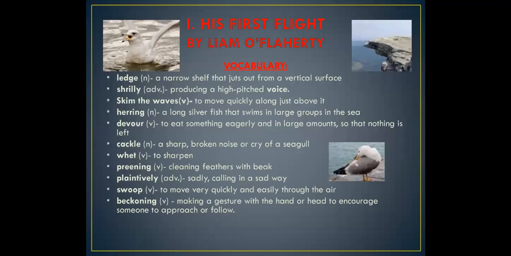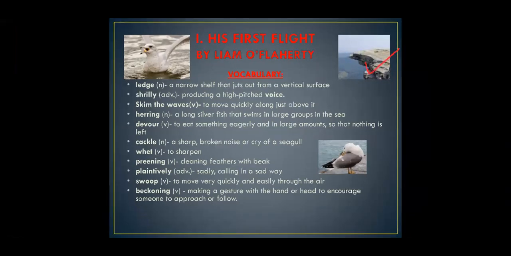Okay, let us talk about some of the vocabulary words that you would come across in the chapter. The first one is ledge. The picture I have taken for ledge, this is called ledge. Fine, a narrow shelf that juts out from a vertical surface. Shrilly means high-pitched voice. Skim the waves. This is the picture for skimming the waves. When you are moving along the surface of something, you can see the bird is not getting drowned.